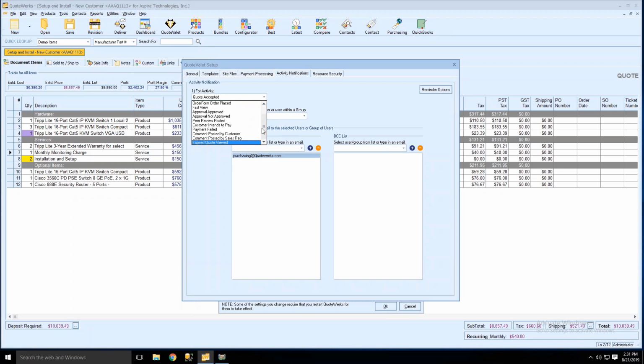So we've just added to the list, made it a lot more functional so that you have a lot more flexibility with using this. And like I said, it's basically just 3 steps: select the activity, choose who the document is going to be owned by, whether it's a specific user or a group of users, and then select the user group from the list. Like I said, you can choose existing users in the dropdown, or you can just type in an email address like I did and hit the plus sign, and it'll add it here in your list. And it supports CC and also BCC for that functionality.